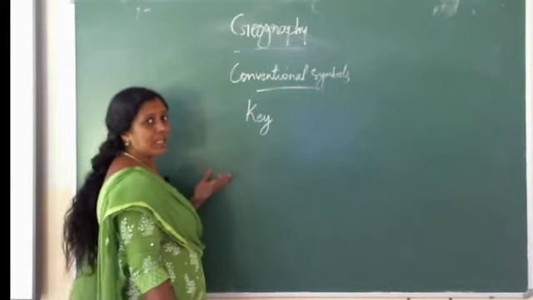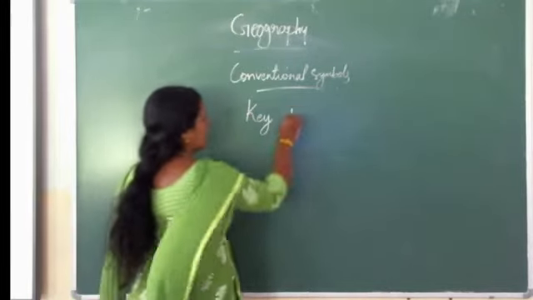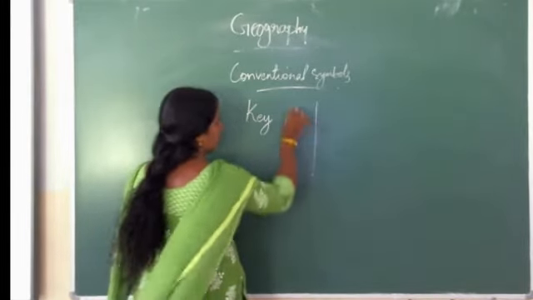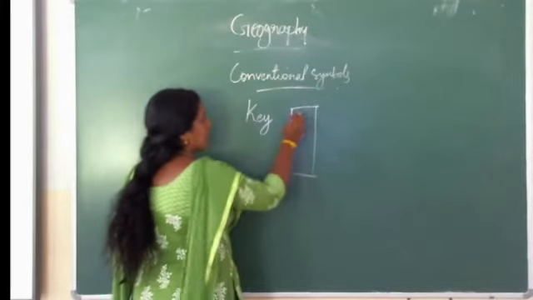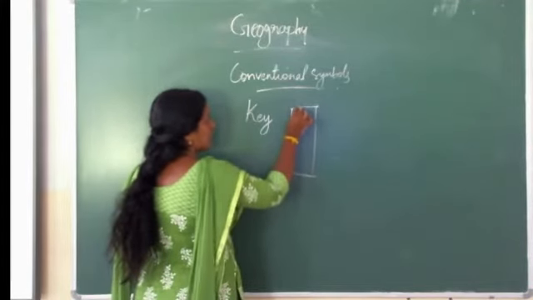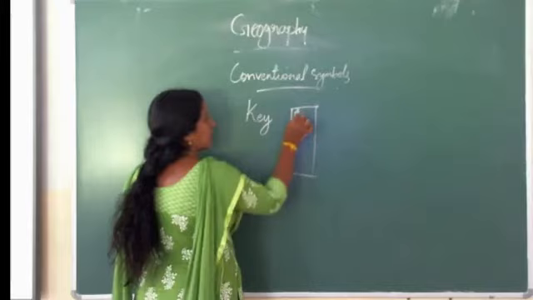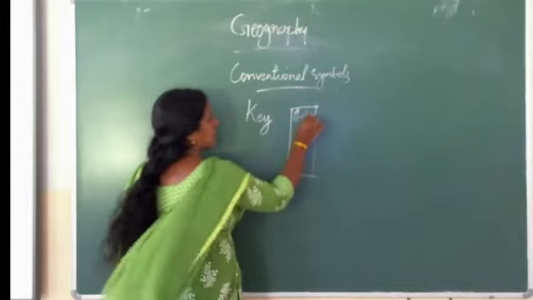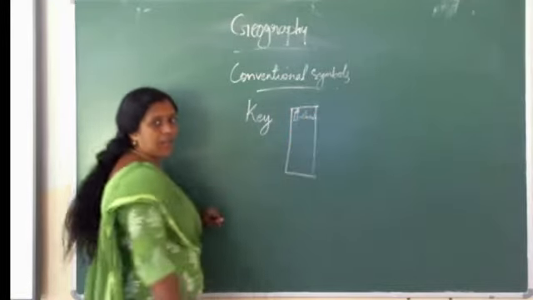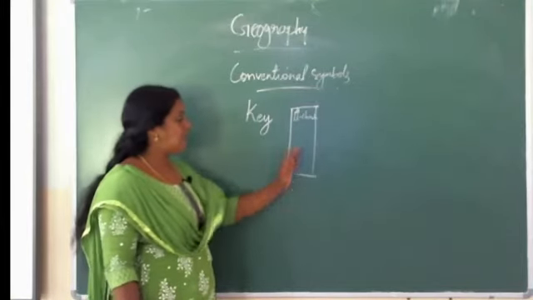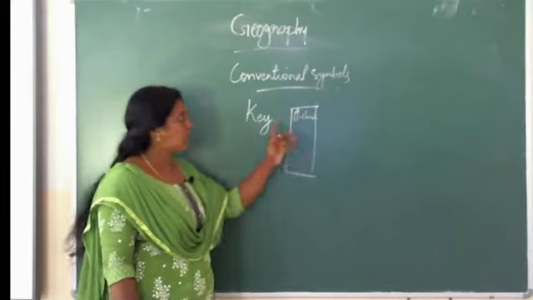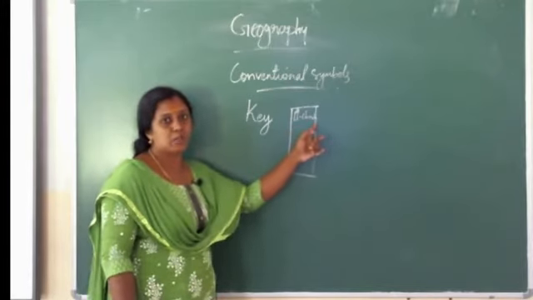So what is meant by a key? On a map you can see a box. In the box, symbols and their meanings are given.